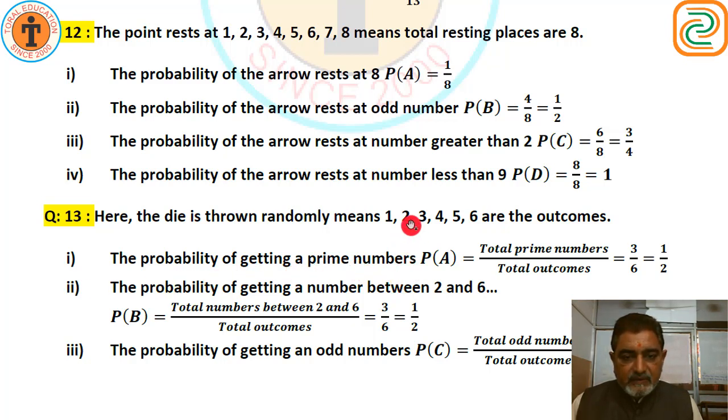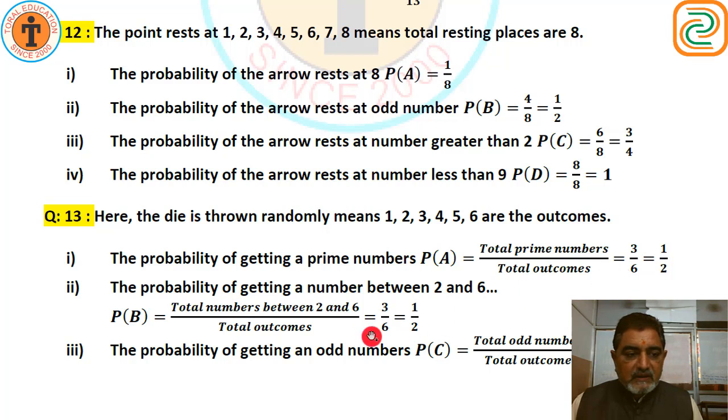Which are these prime numbers? One is neither prime nor composite. So 2 is the first prime number, 3 and 5. There are 3 prime numbers. So total prime numbers upon total outcomes. Total 6 outcomes are there. So 3 upon 6, 1 upon 2.